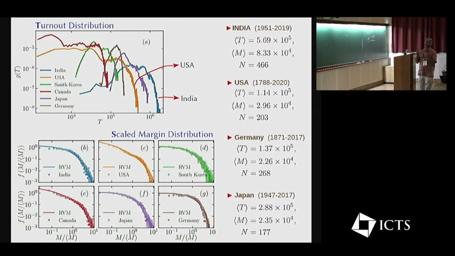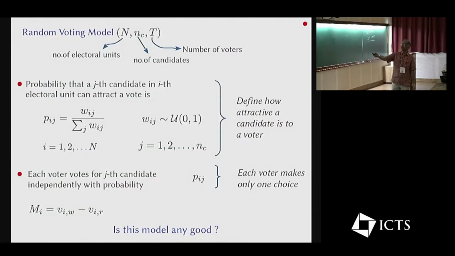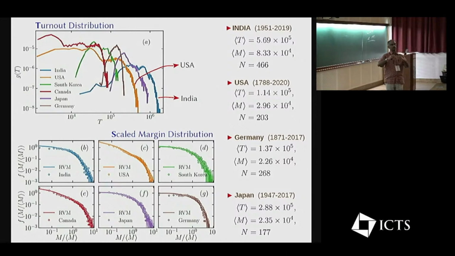Turns out that the first lesson was that turnout and margin are somehow related, but you can actually make a stronger claim. If you give me the raw turnout data, basically the turnout that's given in all the election reports, take that for various countries and put it through this random voting model, it will give you the margin. Compare that margin distribution with the actual margin distribution that comes out of the election data, and you get an exact beautiful agreement here.